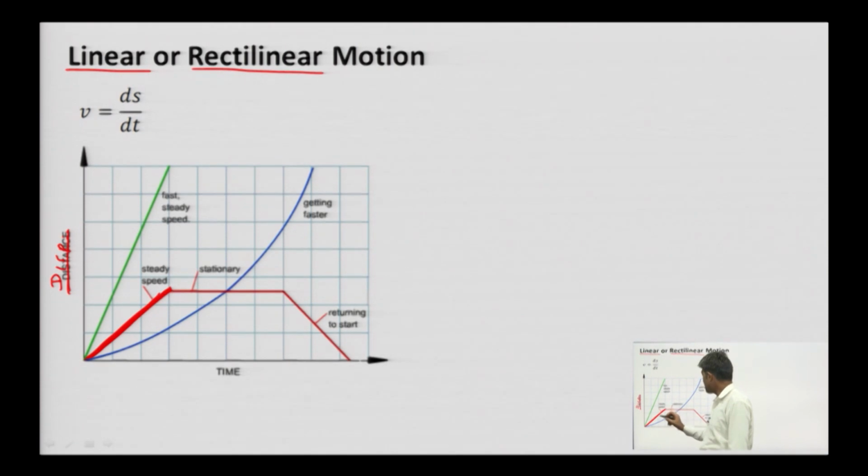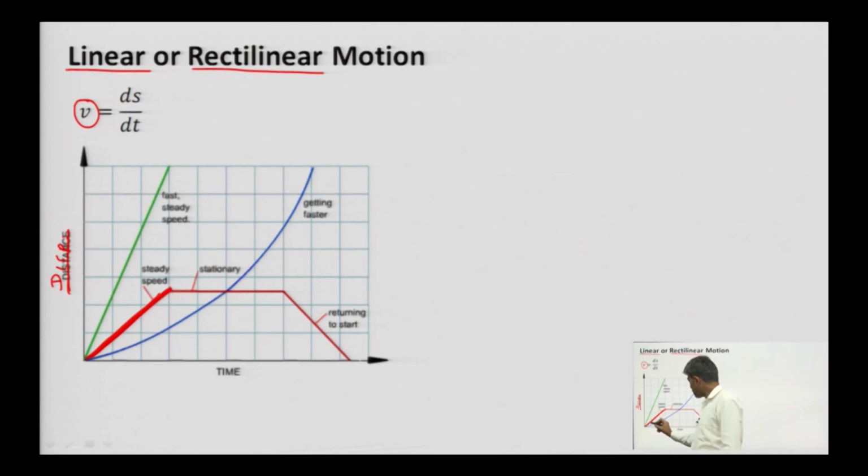Why constant velocity? Because velocity is the rate of change of displacement, means displacement per unit time. Okay.